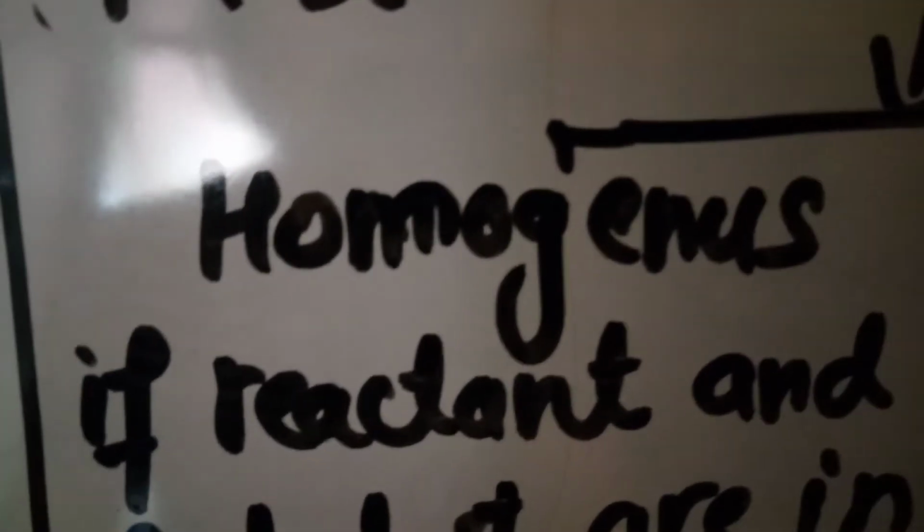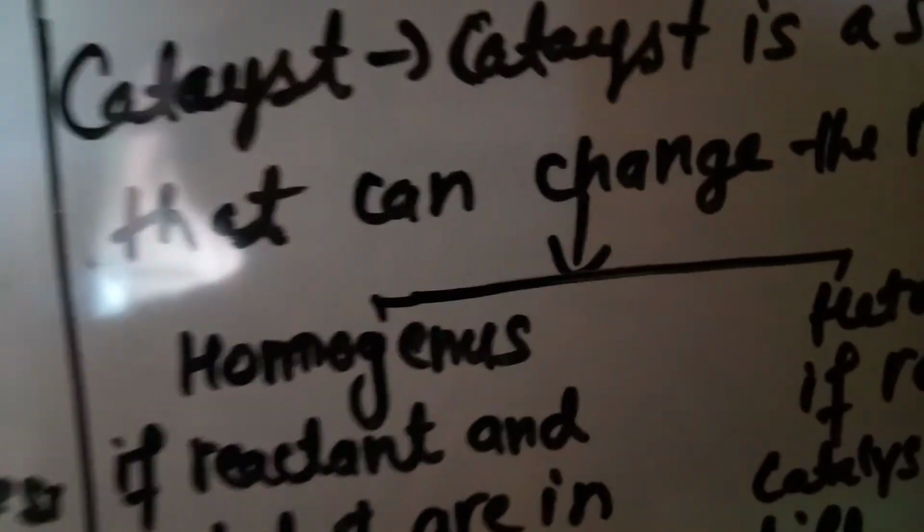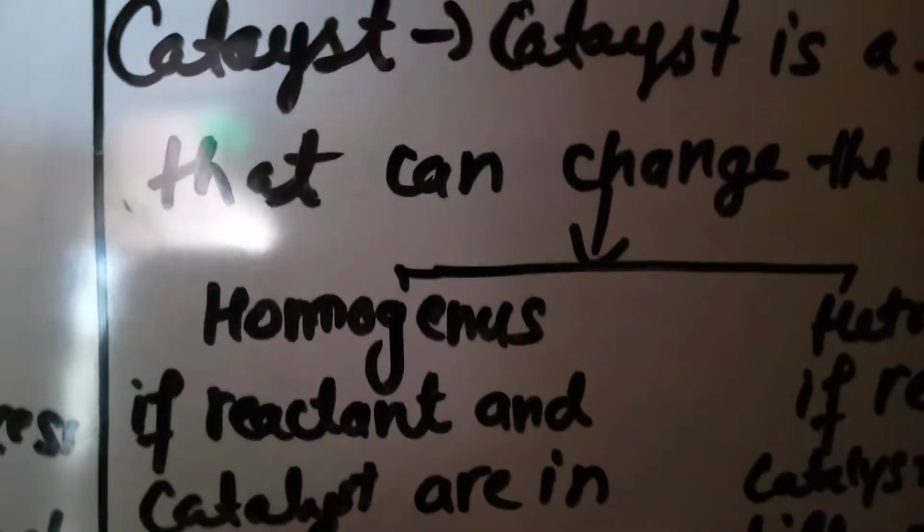Catalysts are of two types: homogeneous and heterogeneous. Homogeneous is when reactant and catalyst are in the same phase. And heterogeneous is the opposite of homogeneous, when reactant and catalyst are in different phases. This is a very important topic.